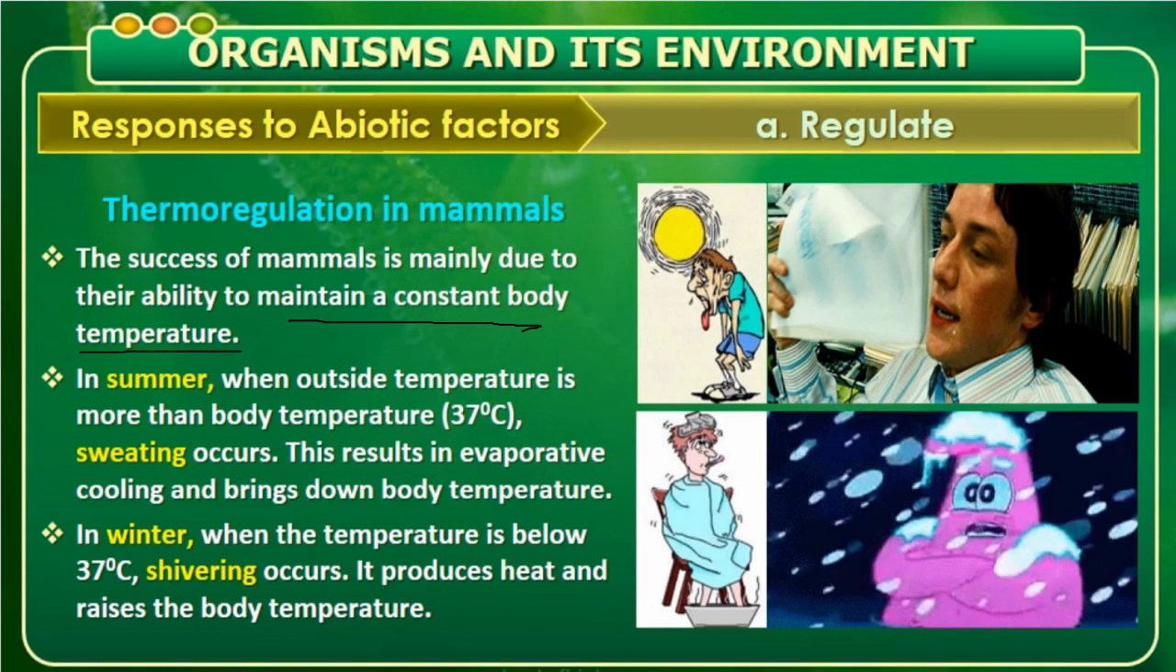So what is the example given here. See, in summer, when the outside temperature is more than the body temperature, that is 37 degrees, our body temperature, sweating occurs. Sweating occurs means what? Our body becomes cool and maintains the internal temperature. Understood? So this results in evaporative cooling and brings down body temperature.